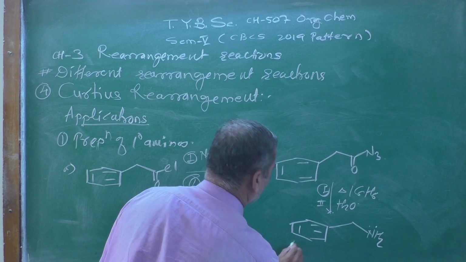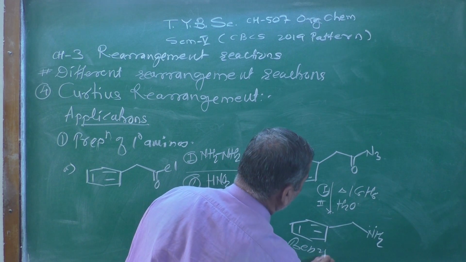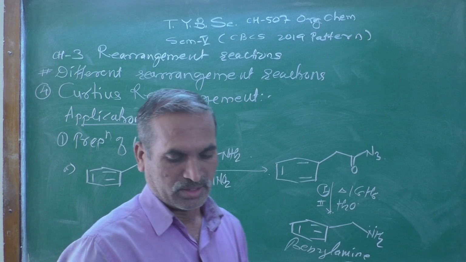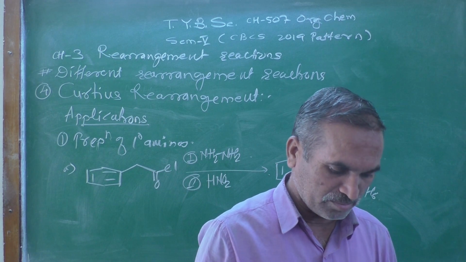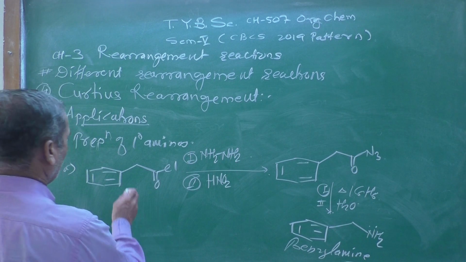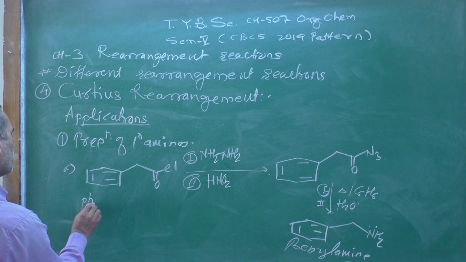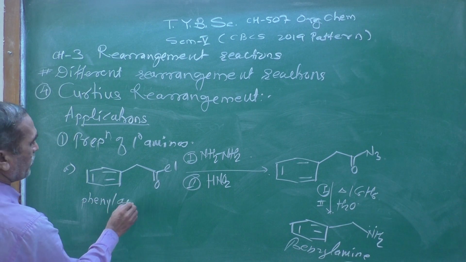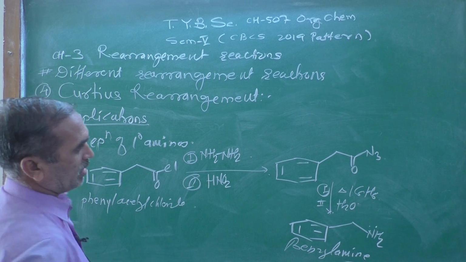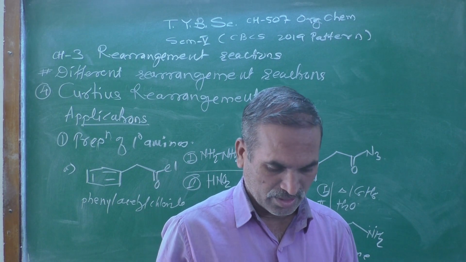This is an aromatic compound, formed starting from phenyl acetyl chloride. The starting material is phenyl acetyl chloride, and we get an intermediate along the way.